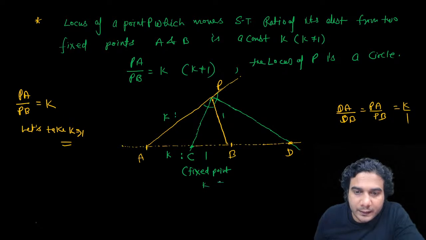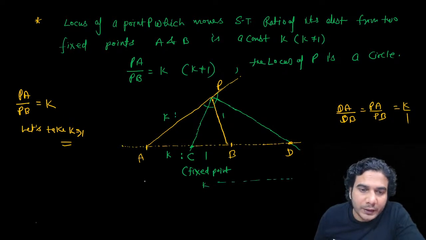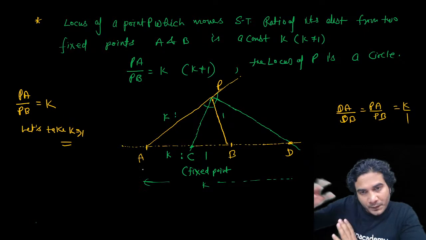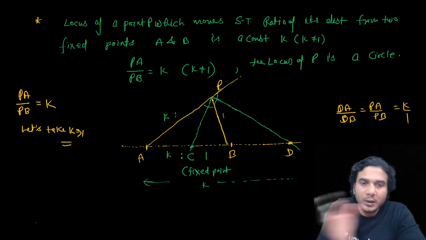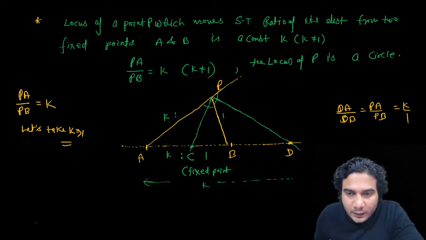Now, because k is more than 1, D will be on the right side of B. If k is less than 1, this point D will go to the left side of A. That's the only difference between taking k more than 1 or less than 1. Okay, so this is point D.